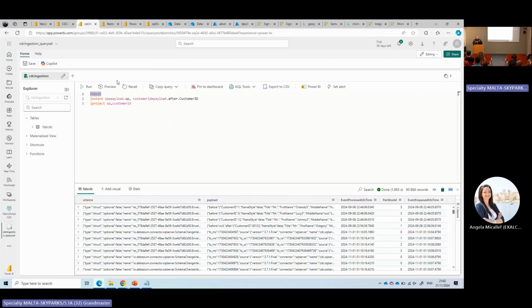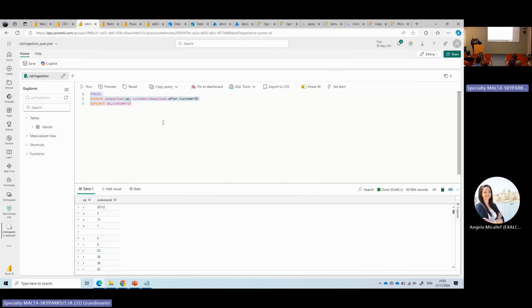So you see, these are the JSON payloads that we received. Using KQL, I can query specific information. I can extract from the field payload the operation and the customer ID.